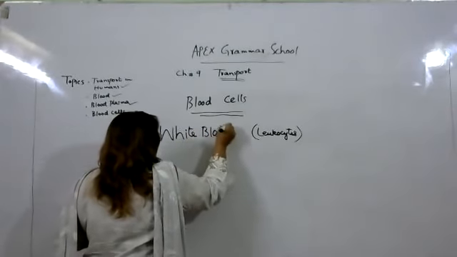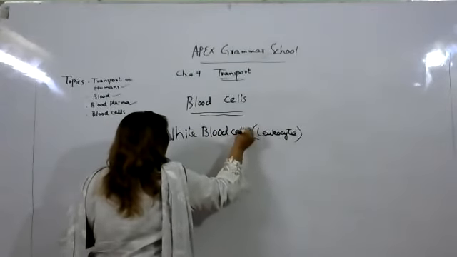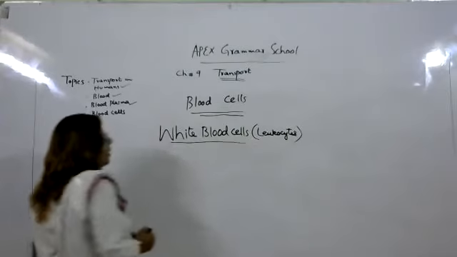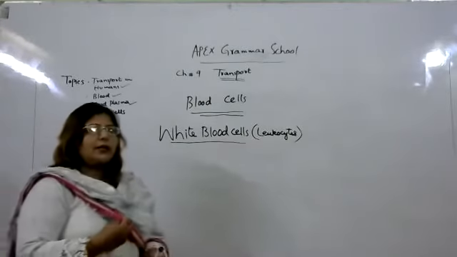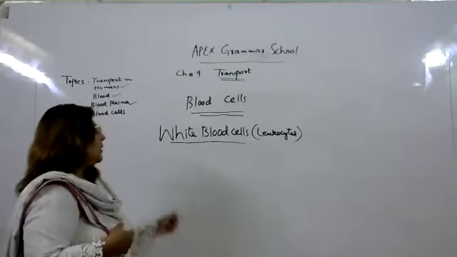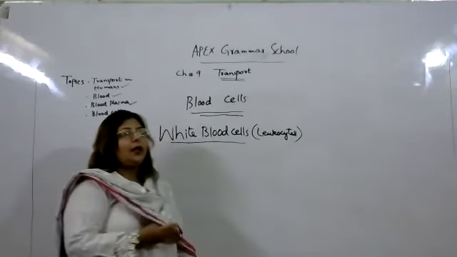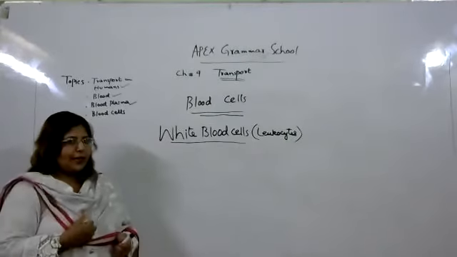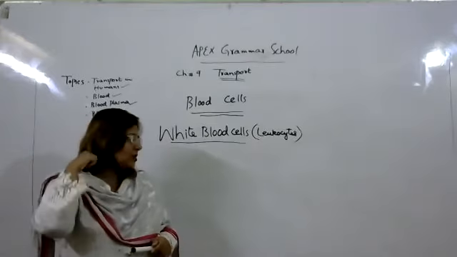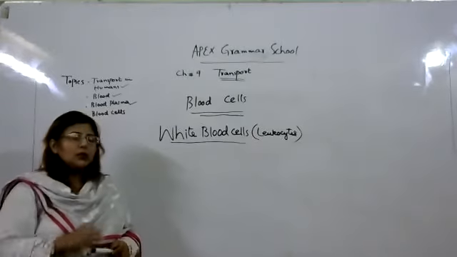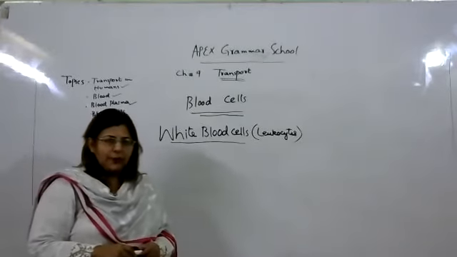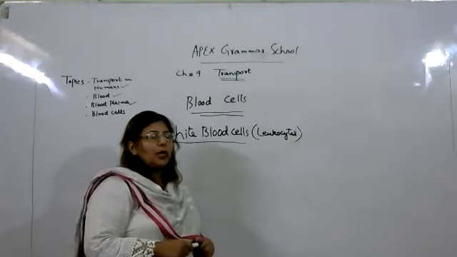White blood cells. Okay, buddy, the next type of cell is called white blood cells. White blood cells are also called leukocytes. And there is a disease called leukemia, which happens inside the body of a person. Actually, it is a cancer.